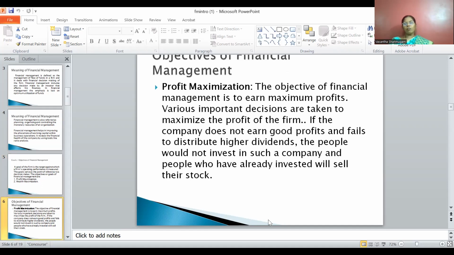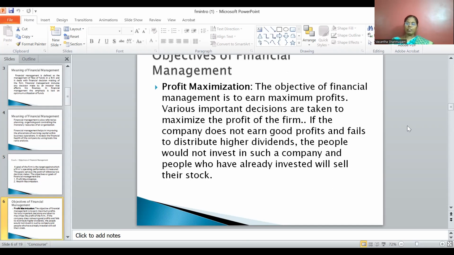Okay, now we'll discuss in detail what is profit maximization and wealth maximization. The objective of financial management is to earn maximum profit. Every firm wants to earn maximum profit. The return on investment must be high. Various important decisions are taken into consideration for maximizing the firm's wealth.